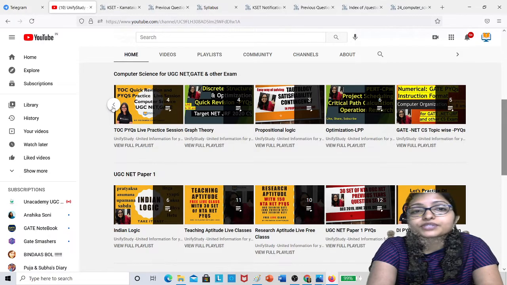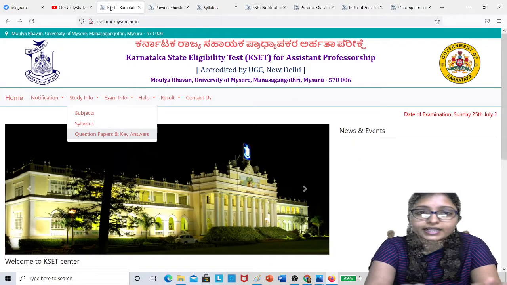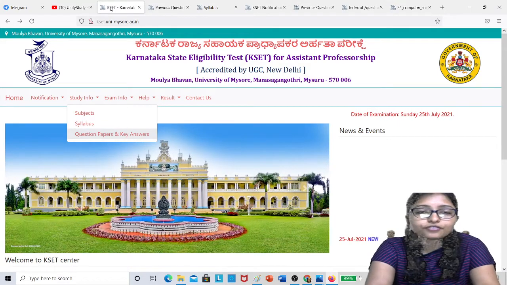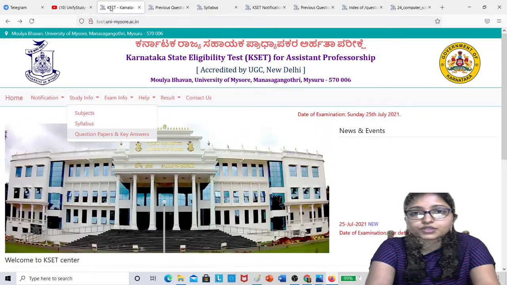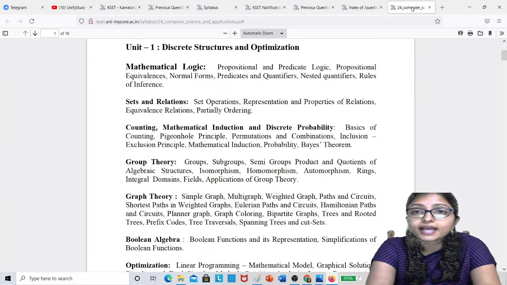So now I am telling you how to prepare and what you can do quickly. First of all, the syllabus. The computer science syllabus is totally the same as the UGC NET syllabus, what we are covering for the UGC NET preparation. So definitely the syllabus is the same.